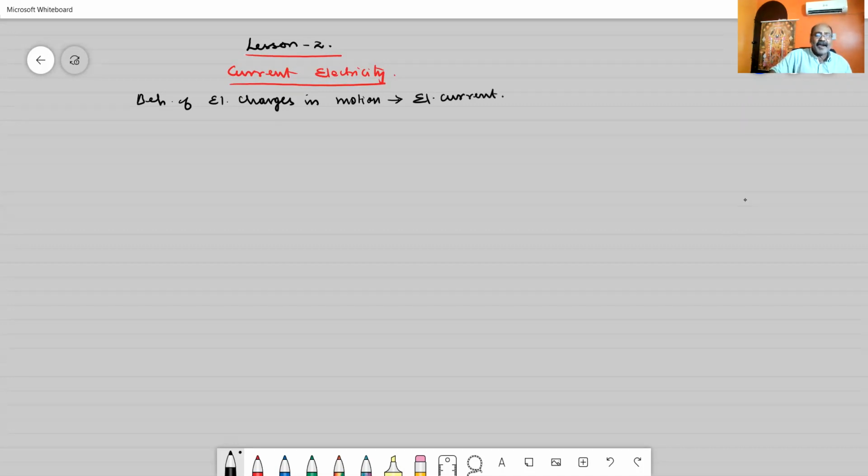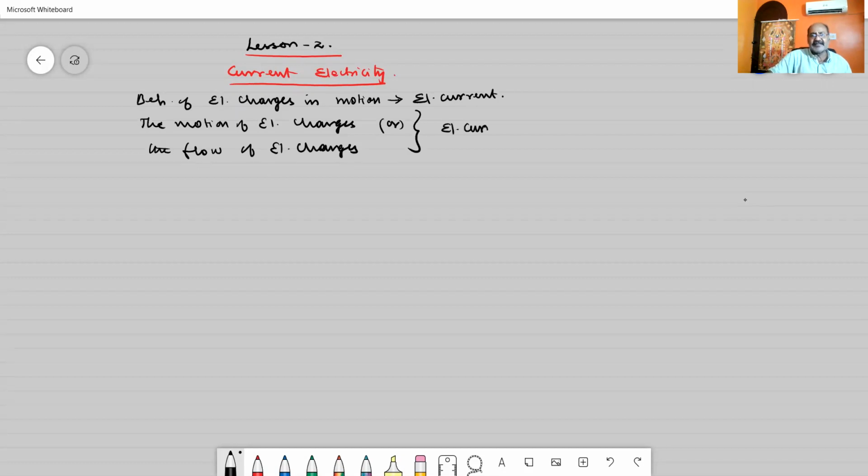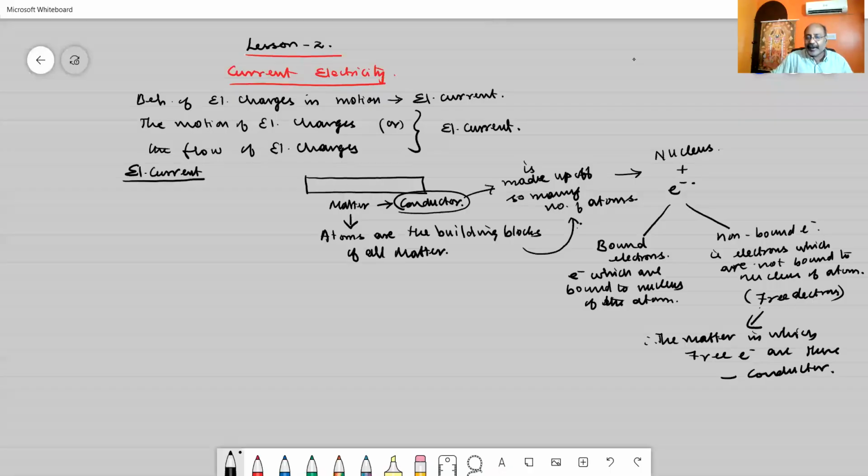So we can say the motion of electric charges, or the flow of electrical charges in a conductor, we are considering as electrical current. Under this topic, we are going to study the flow of electrical charges in a conductor. I will repeat.